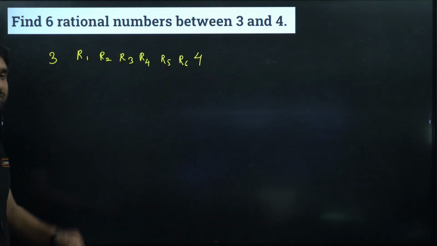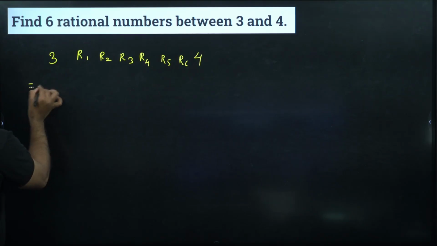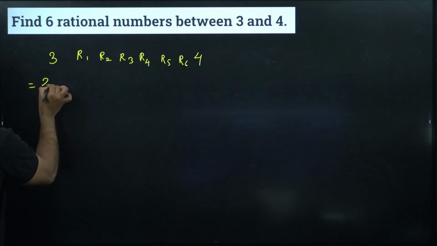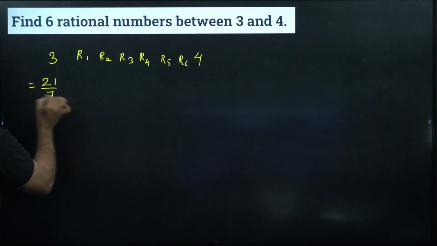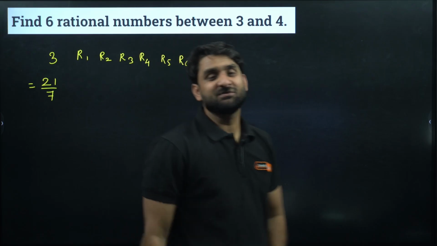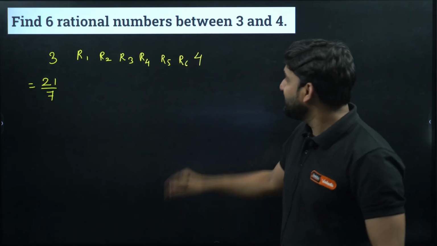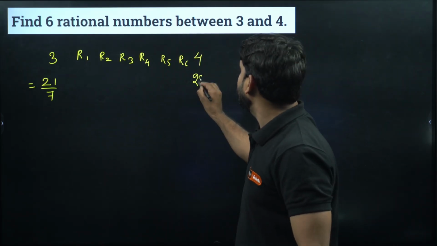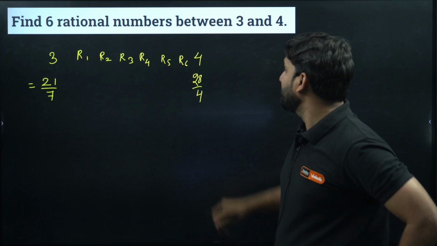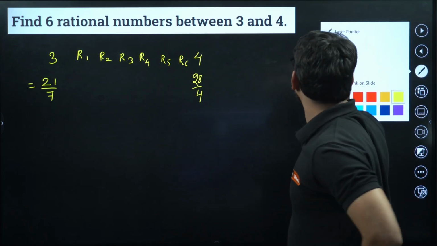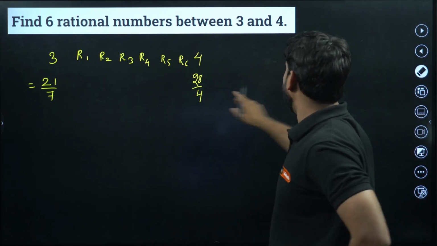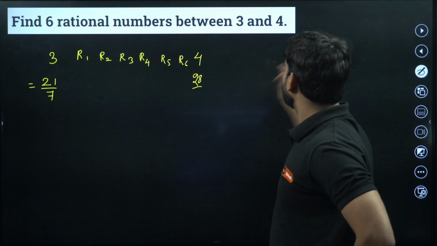So look here, my dear champion. There is 3, we can write 21 by 7. 21 by 7 is equivalent to 3. And this 4 can be written as 28 by 7. Clear, everyone?